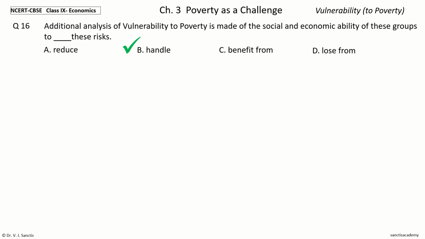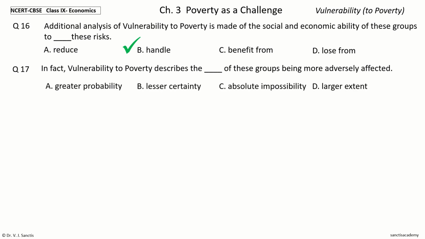these risks. Question 17. In fact, vulnerability to poverty describes the dash of these groups being more adversely affected. The options are greater probability, lesser certainty, absolute impossibility, larger extent.